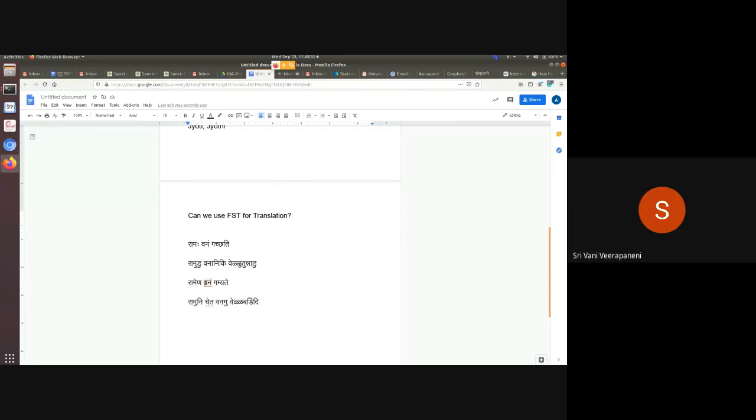But if we have languages like Hindi and Urdu, Hindi is written in Devanagari script, Urdu is written in Urdu script, the Persian script, and most of the words are the same.